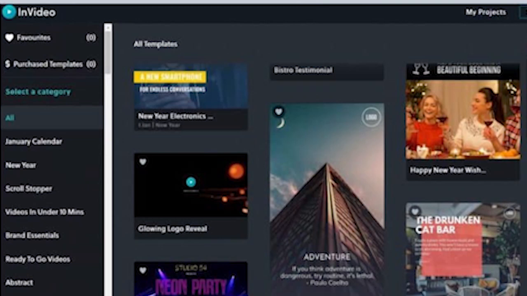If you want to replace a video, it's a straightforward process. Simply delete the video, search for the type of video you want to use, drag it in, and download the final product.